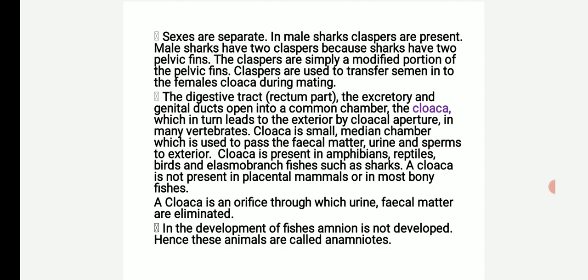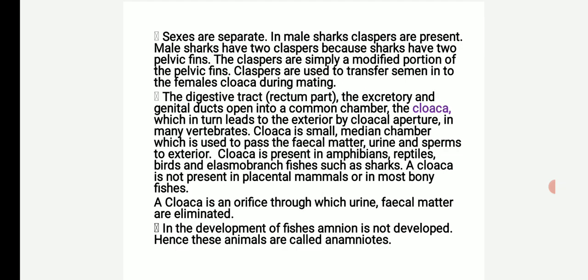Cloaca is present in amphibians, reptiles, birds and elasmobranch fishes such as sharks. A cloaca is not present in placental mammals or in most bony fishes. A cloaca is an orifice or opening through which urine and fecal matter are eliminated.